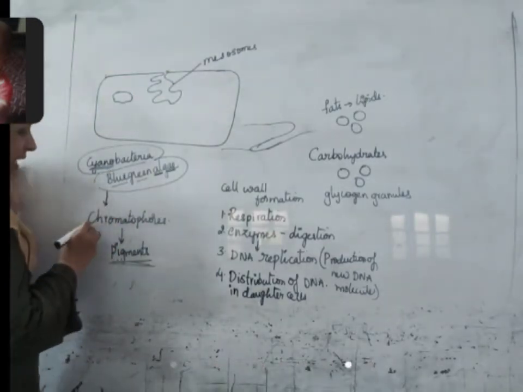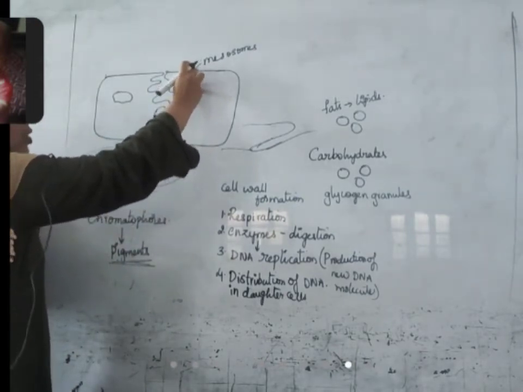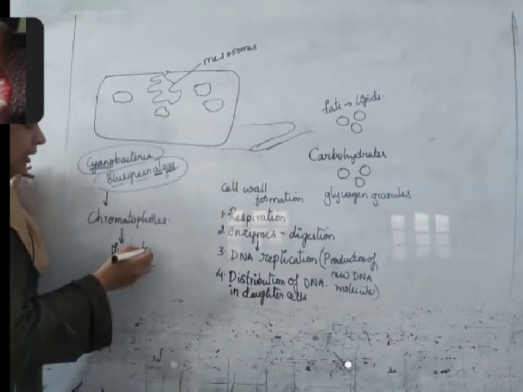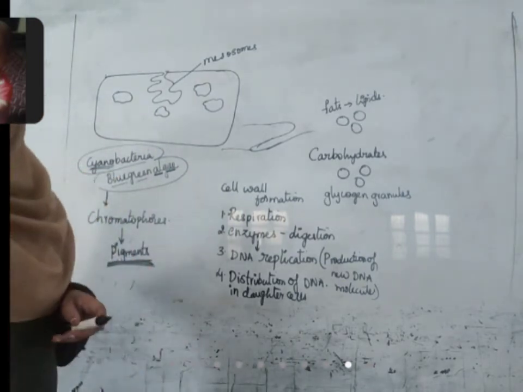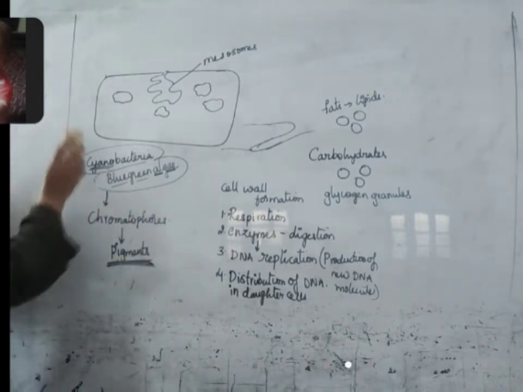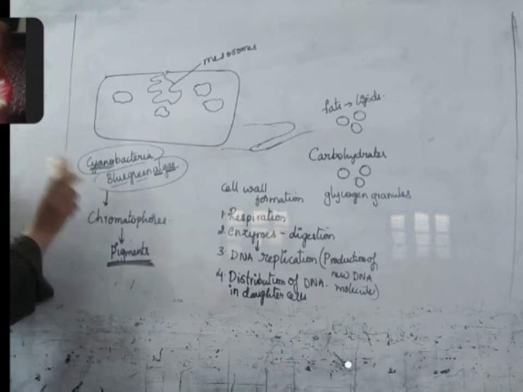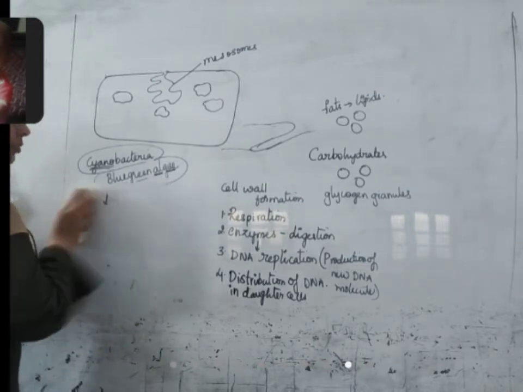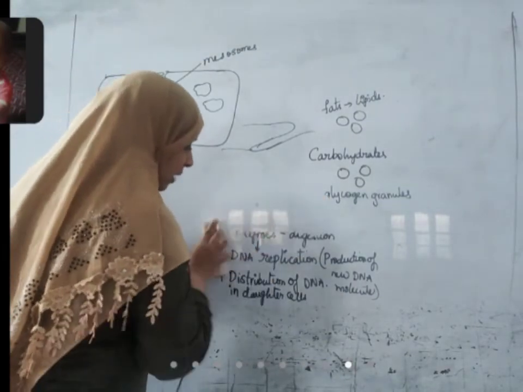These bacteria have another substance called chromatophores inside the cytoplasm. These are also produced from the plasma membrane only. They have pigments which give blue color to the bacteria. Other types of bacteria do not have chromatophores; they are present only in cyanobacteria. In other forms of bacteria, this is not present. What is present? There are some extensions that come from the cytoplasm.